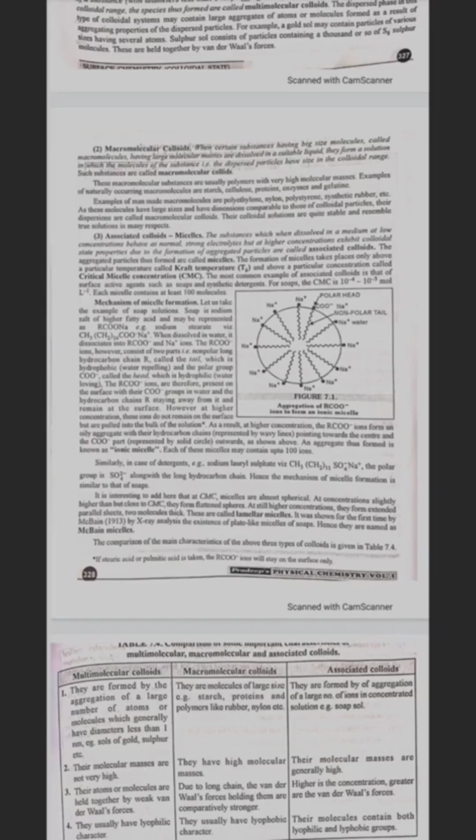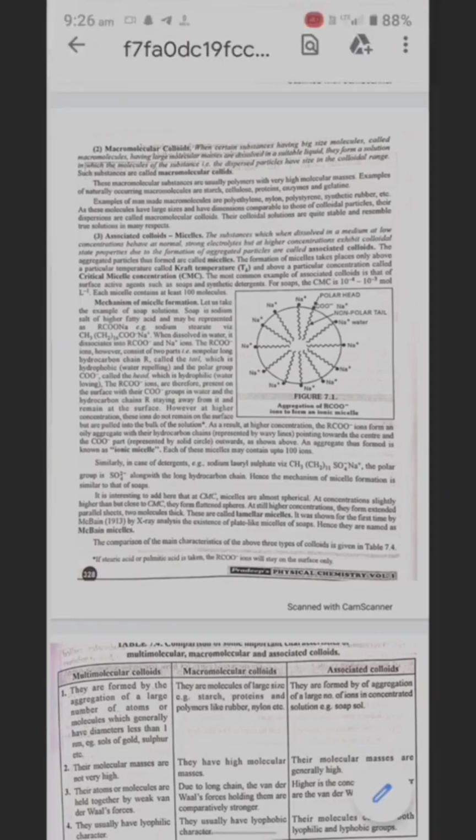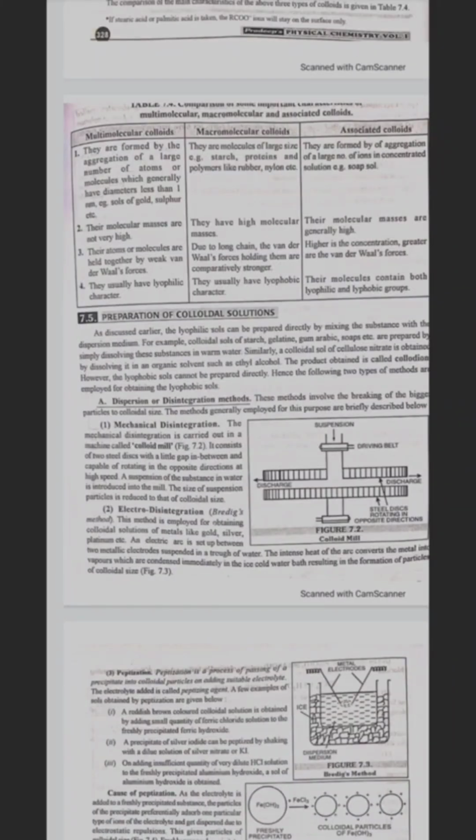The comparison of main characteristics of the above three types of colloids is given. In multimolecular colloids, such as sols of gold, sulfur, etc., their molecular masses are not very high. Their atoms or molecules are held together by weak van der Waals forces. They usually have lyophilic character. In macromolecular colloids, they are molecules of large size, such as starch, protein and polymers like rubber, nylon, etc. They have high molecular mass due to long chains.